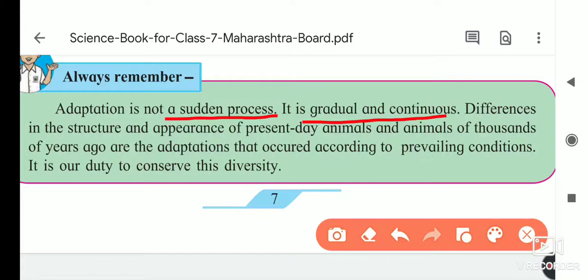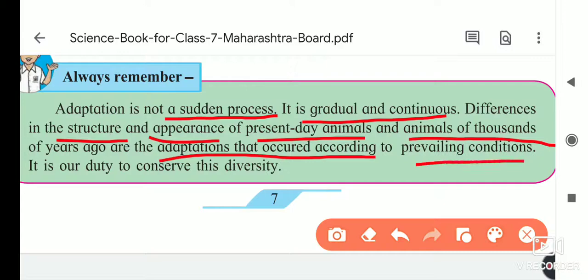See, differences in the structure and appearance of present-day animals and the animals of thousands of years ago are the adaptations that occur according to the prevailing conditions, and it is our duty to conserve this diversity.